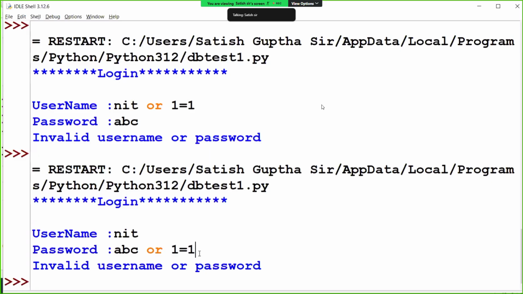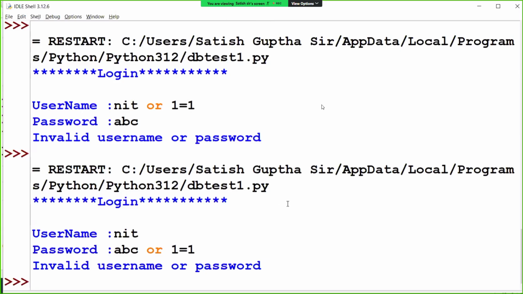So then what will happen? It will retrieve all the data from the table. Once it is retrieved, is it eligible for login or not? Yes. This is called SQL injection.